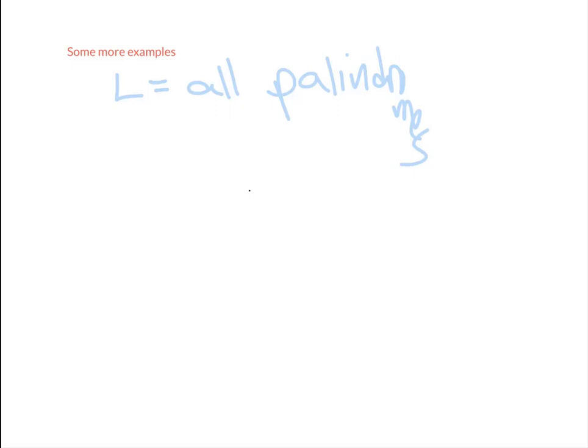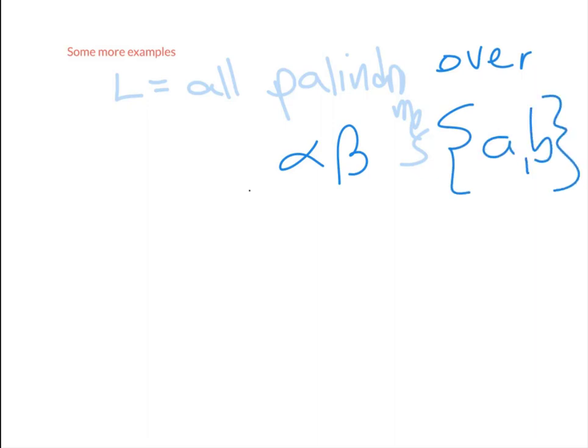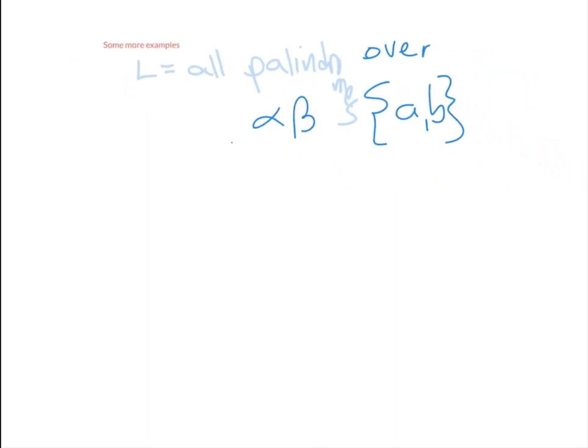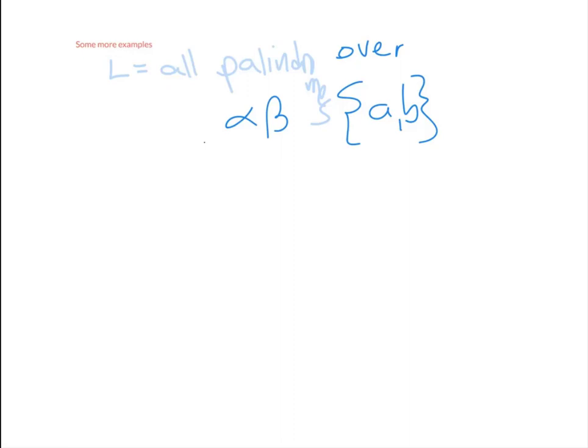I can pick any old string I want, as long as I pick a string that's in my language.